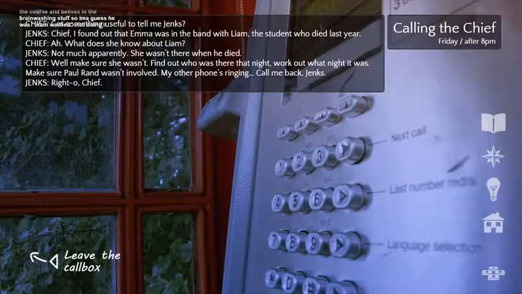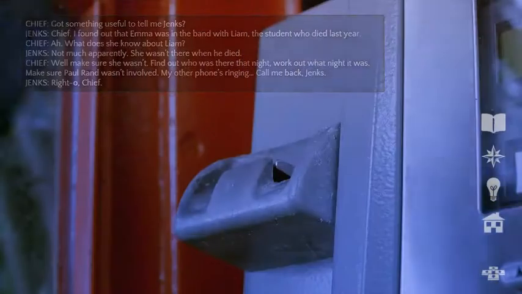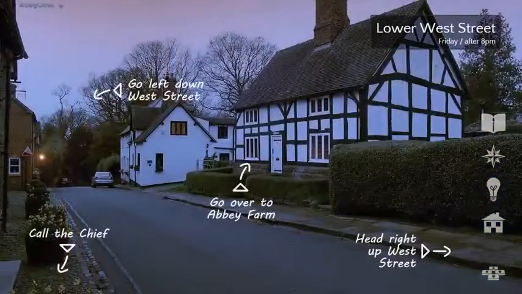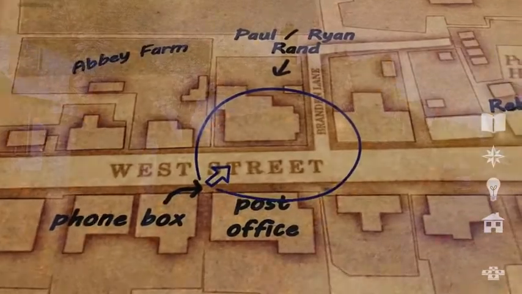Got something useful to tell me, Jenks? Chief, I found out that Emma was in a band with Liam, the student who died last year. Yeah. What does she know about Liam? Not much. She wasn't there when he died. Well, make sure she wasn't. Find out who was there that night. Work out what night it was. Make sure Paul Rand wasn't involved. And my other phone's ringing. Call me back, Jenks. Righto, Chief. Goodbye, I love you. See you later, Chief. Paul Rand said he wasn't involved.